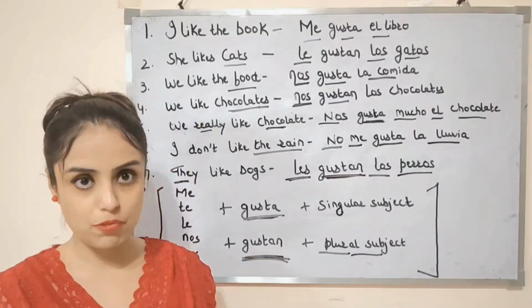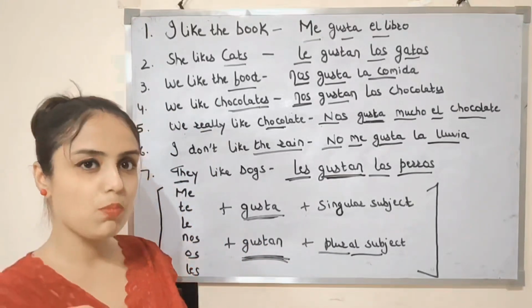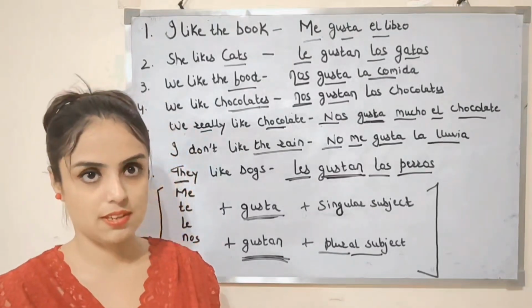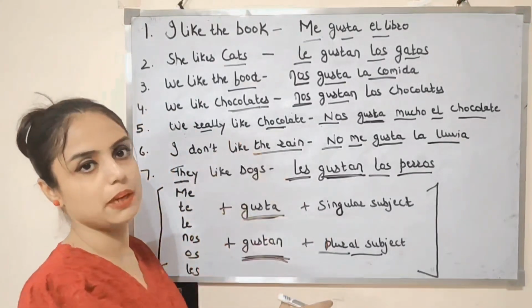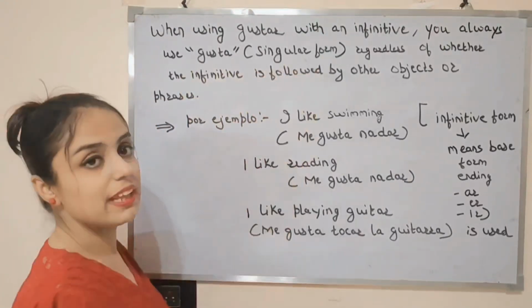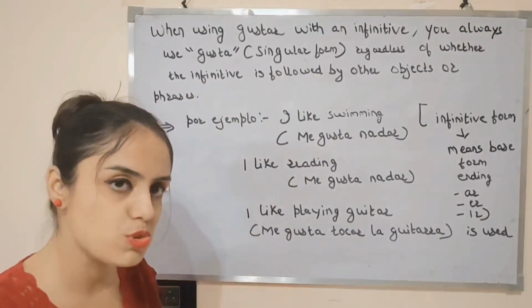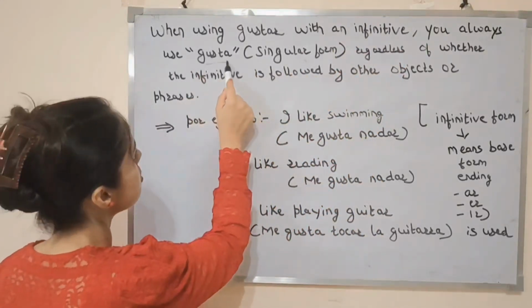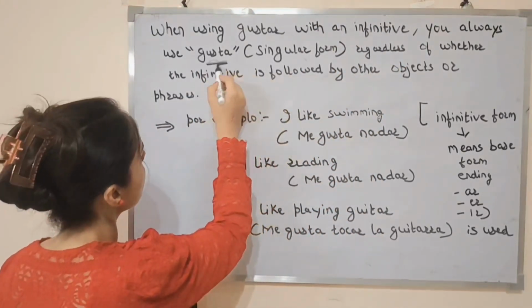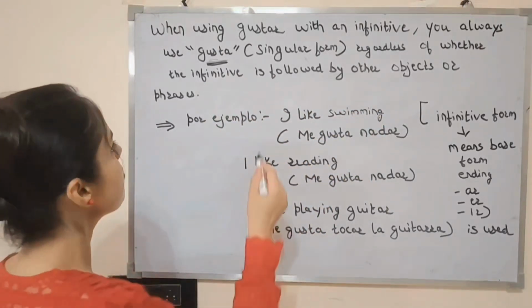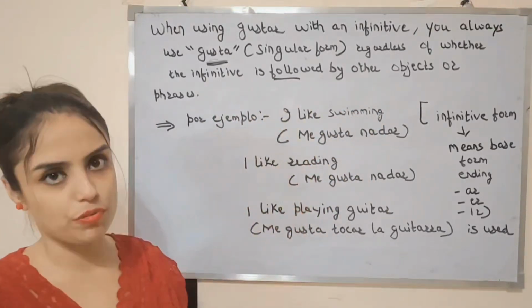Now there is one more part, how you will use gustar with infinitives. So that I will now explain to you. When we are using gustar with an infinitive, you always use the singular form gusta, regardless of whether the infinitive is followed by other objects or phrases.